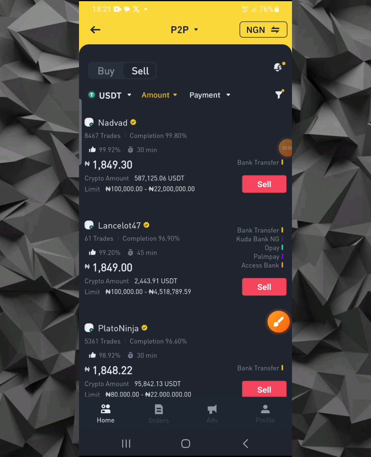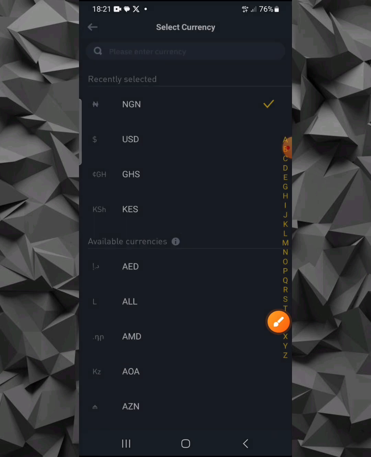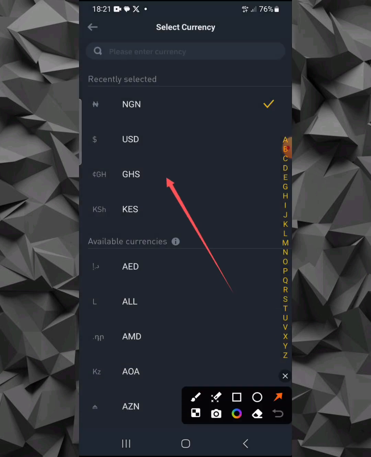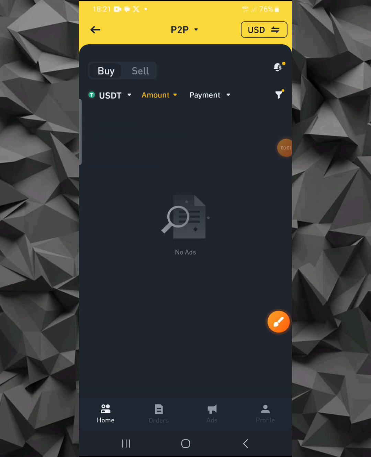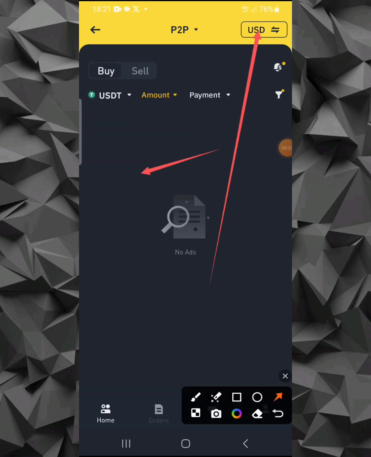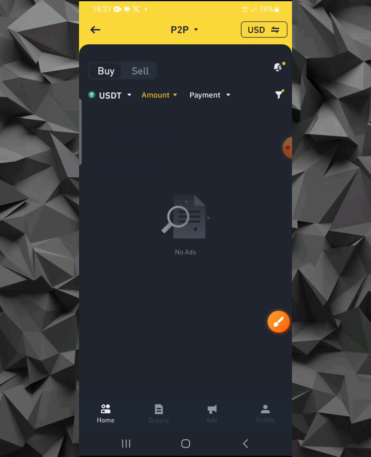So guys, if you don't know anyone in the US that you can use for this strategy, just come here and change the currency to US dollar. Just come to the Binance P2P, change the currency to US dollar. Once you are on US dollar, you can see there are no ads on the Binance P2P. All you can do is come straight to the sell side. Once you are here on the sell side, you should see ads.